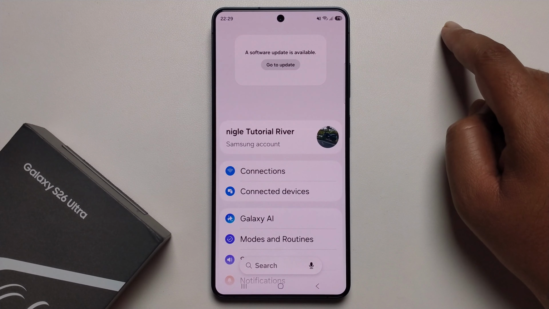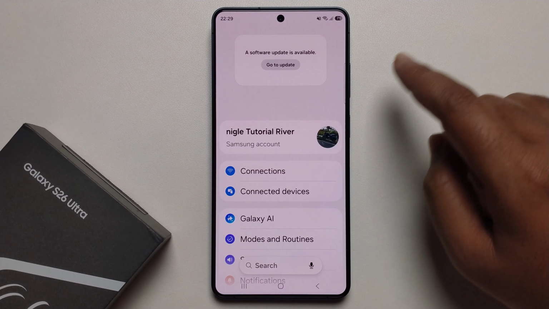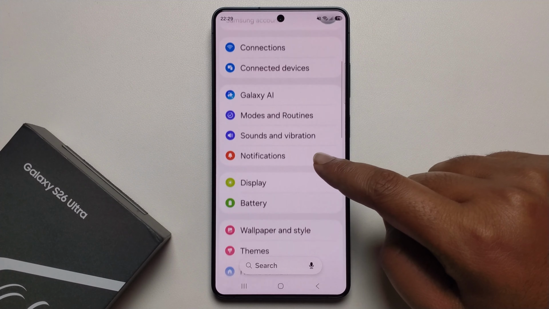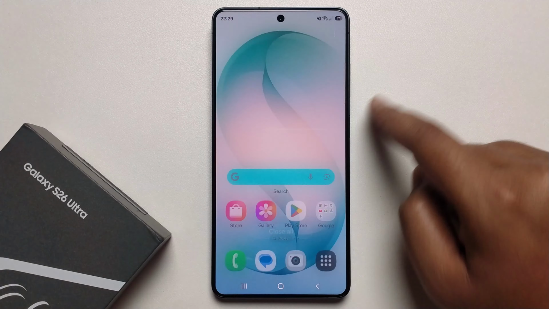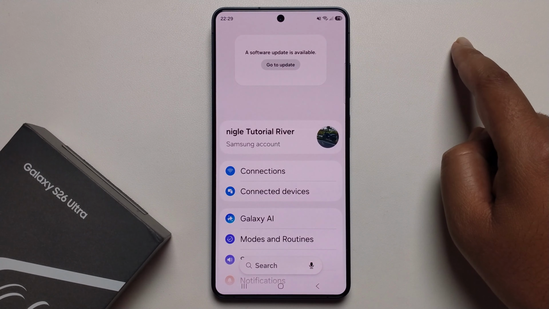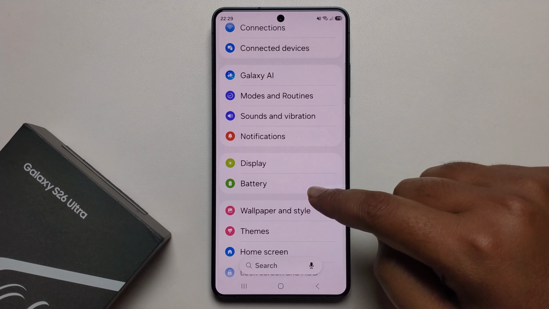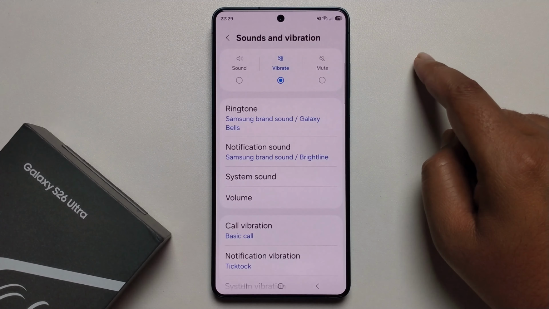Today I'm going to show you how to change the ringtone sound on your Galaxy S26 Ultra. You can easily set your own sound as a ringtone. Simply open your settings, scroll down, and go to Sound and vibration.